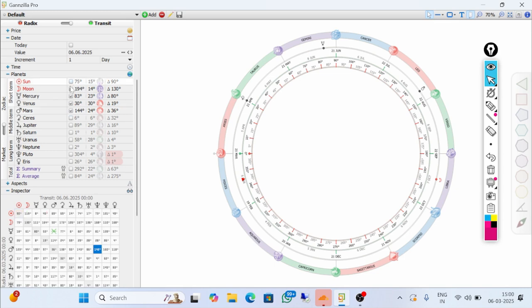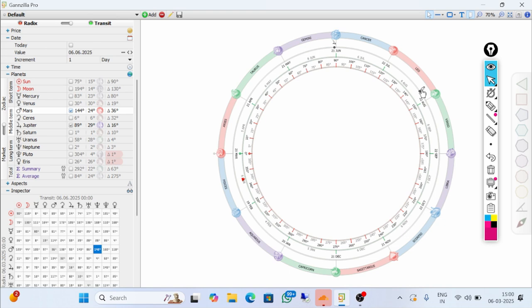Now, the Sun, Moon, Mercury, Venus, and Mars, I am hiding them all. Ceres is not our planet, it is a dwarf planet, so we will consider Jupiter as the planet. Jupiter is a very interesting planet and it has a very good impact in the market. Again, I would tell you about Mars. The very important cycle of Mars is the Mars and Saturn cycle.